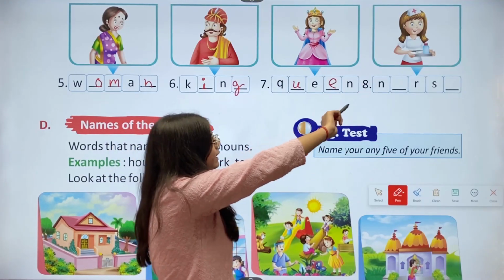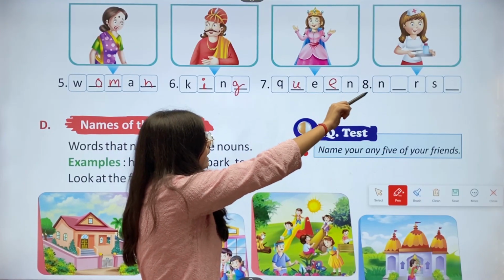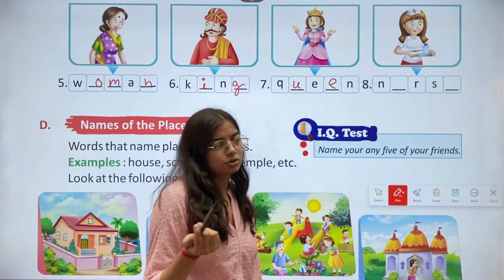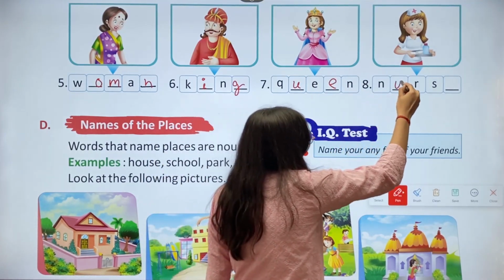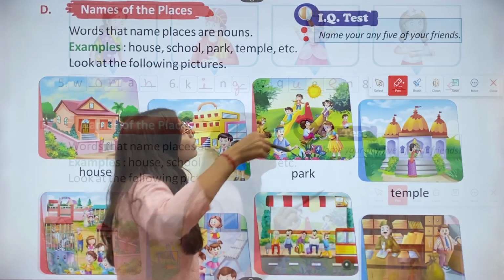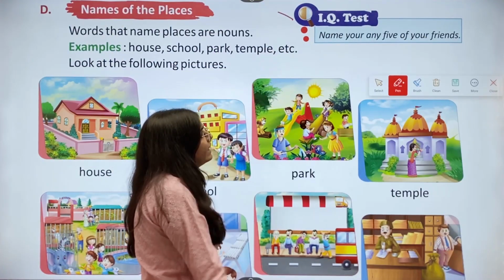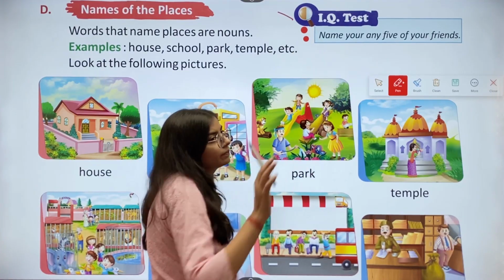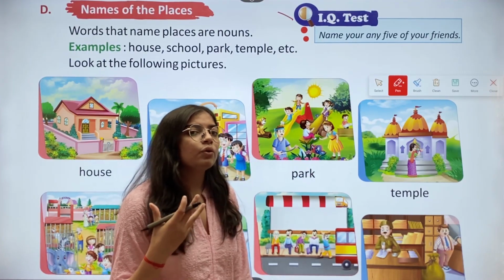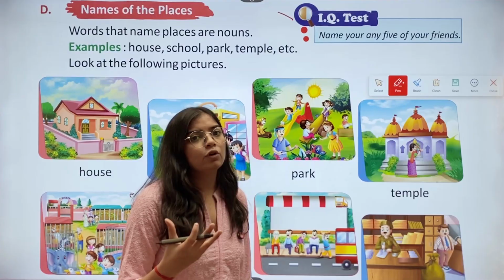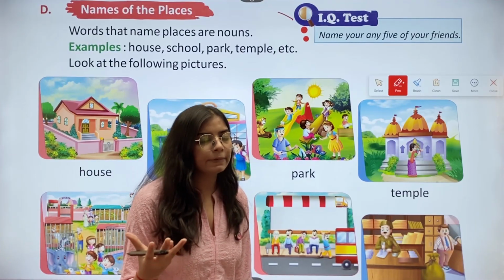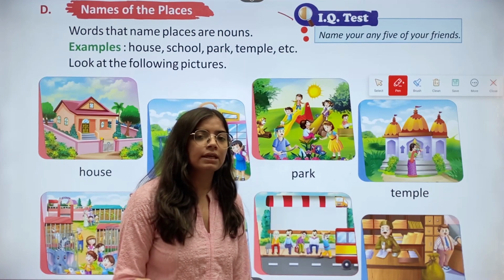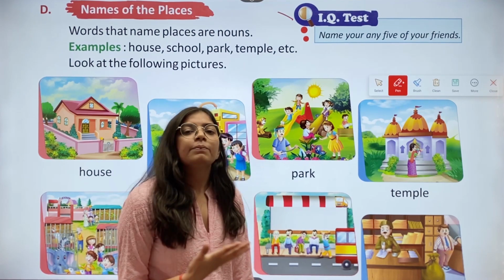Then we have the eighth one, N dash R S dash. This is the picture of nurse. So we'll write U and E. Now we have the IQ test. Name any 5 of your friends. So you have to tell the name of your 5 friends. For example, I'll say 5 names. Shruti, Sandhya, Sneha, Shivangi, Priya.